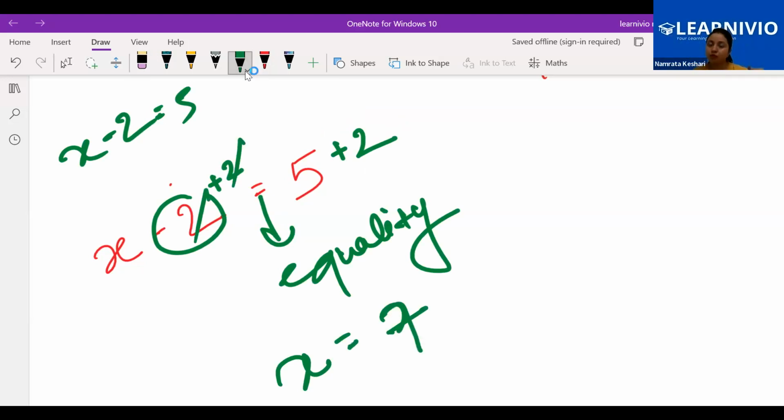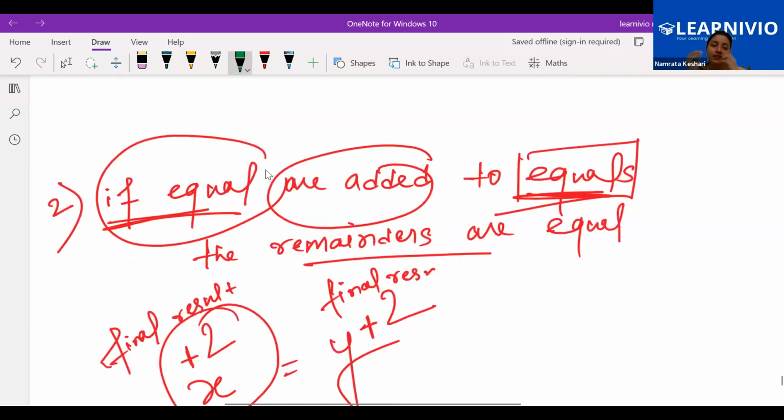So whatever Euclid is saying is not anything unusual, it's very normal. That common thing you have been using from the very beginning while solving equations also. So if something is already equal and you are adding the same part on both sides, still it will be equal.